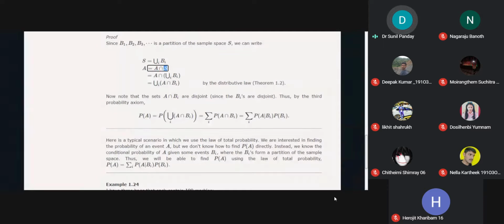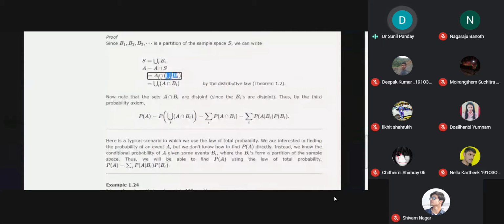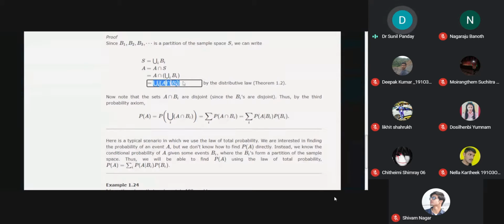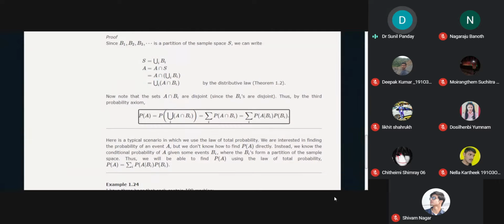Now I substitute the value of S. S is actually the union of these Bi, because Bi is a partition. Now I can distribute this intersection over all these unions. So I will get this one. And now I take the probability to both sides of this, because this A is actually equal to this one. If two sets or two events are equal, it means their probabilities are also equal. So I applied the probability measure to both of the sides. Now this is A intersection Bi.